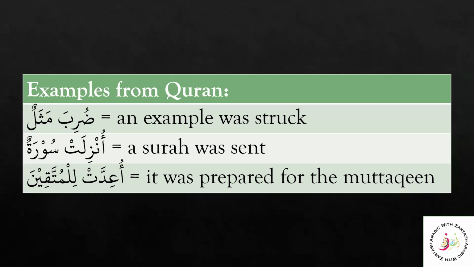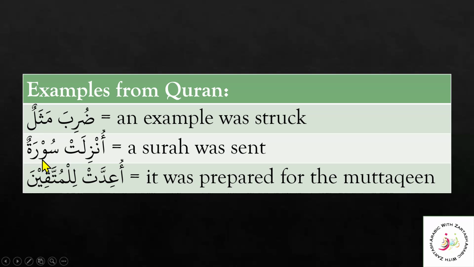Let's see a few examples from the Quran when fa'il madi majhul is used and we have a naib fa'il. Remember two things, a naib fa'il should be after the fa'il and it should be in the state of rafa. First example is duriba mathalun. An example was struck. Duriba and mathalun here. This is fa'il madi majhul and this is our naib fa'il which is rafa and after the fa'il. Duriba mathalun.